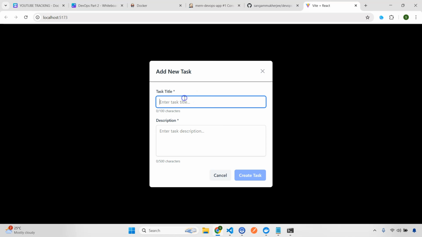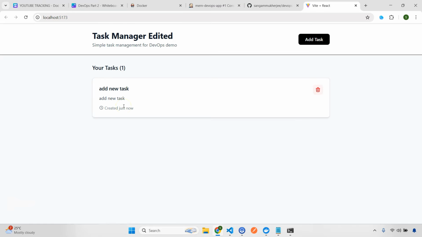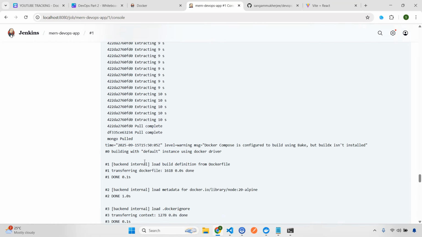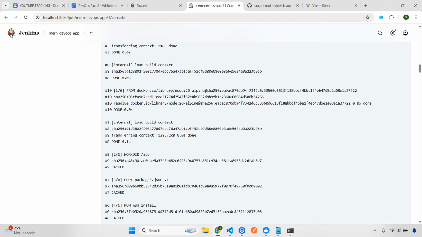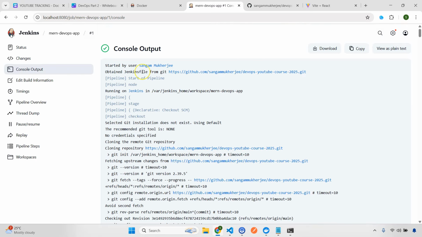So now if I just add a new task, create task, and this is working fine. Awesome. So now we have successfully created this Jenkinsfile, successfully created the pipeline. This is perfectly working fine from the Git repo, right? Everything is working okay. Now here what will be your homework, right? Your homework will be to push new code changes and see if it is picking the latest changes or not. As simple as that. It will work, but I wanted you to experiment with that, right?